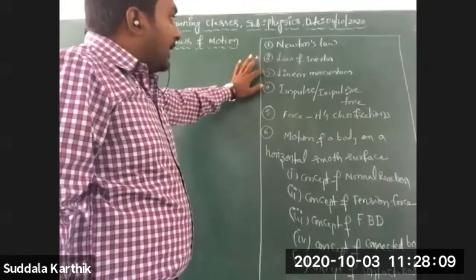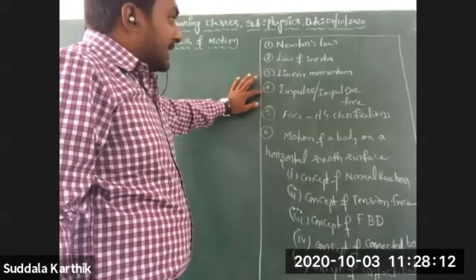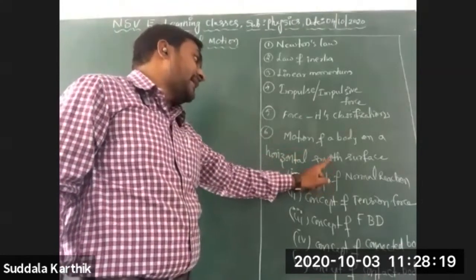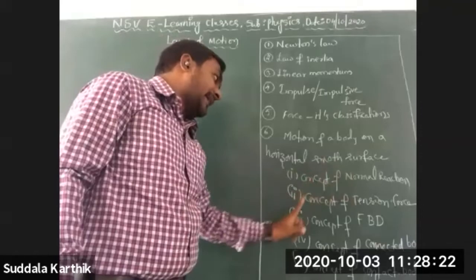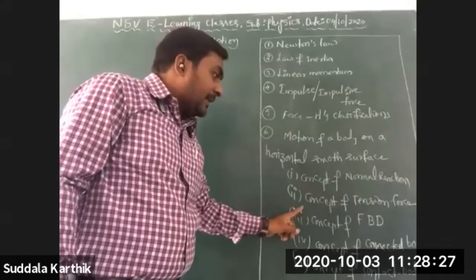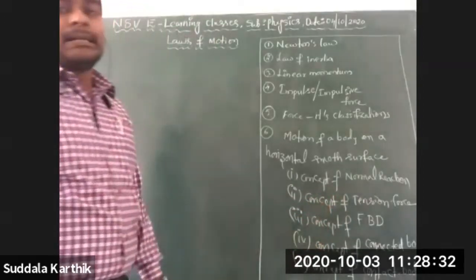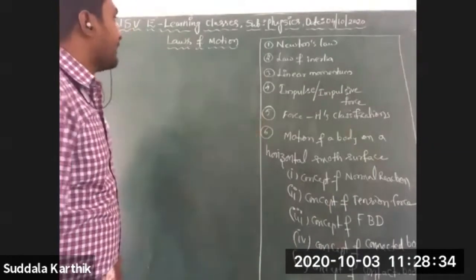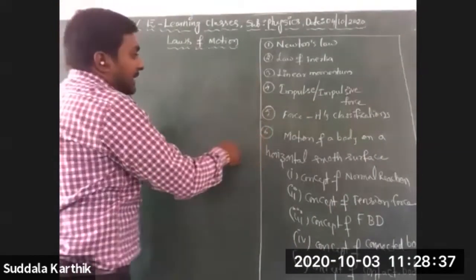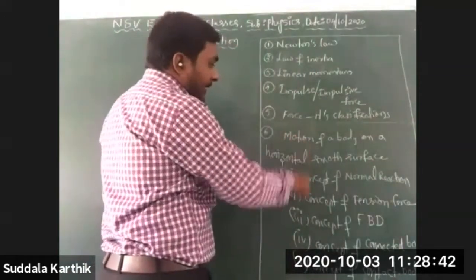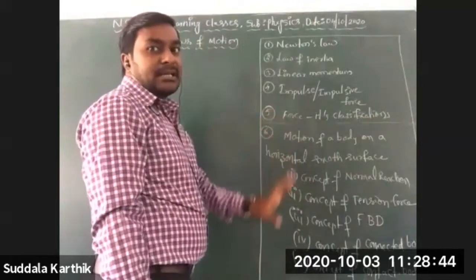Newton's laws, law of inertia, linear momentum, impulsive force or impulse, force and its classifications, motion of a body on a horizontal smooth surface. Under that, concept of normal reaction, tension force, free body diagram, connected bodies, and contact bodies. We have completed these, and we did some problems and a few examples.